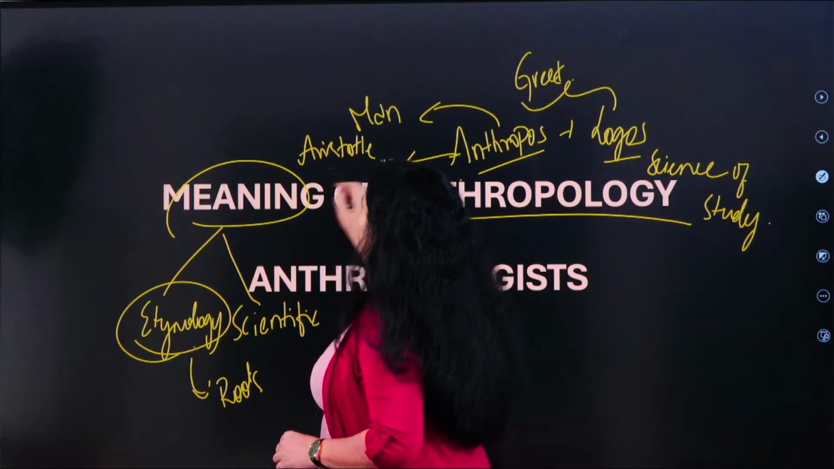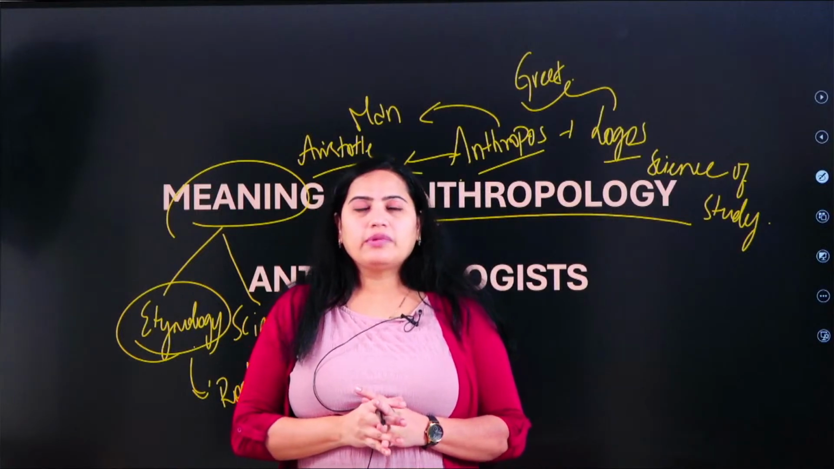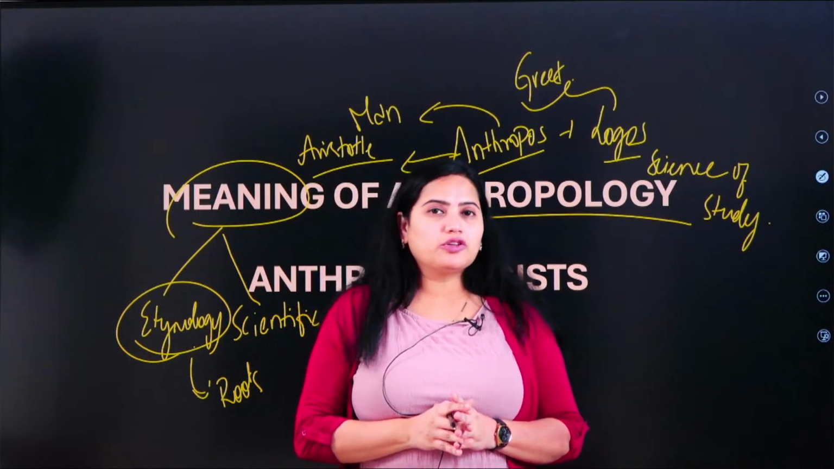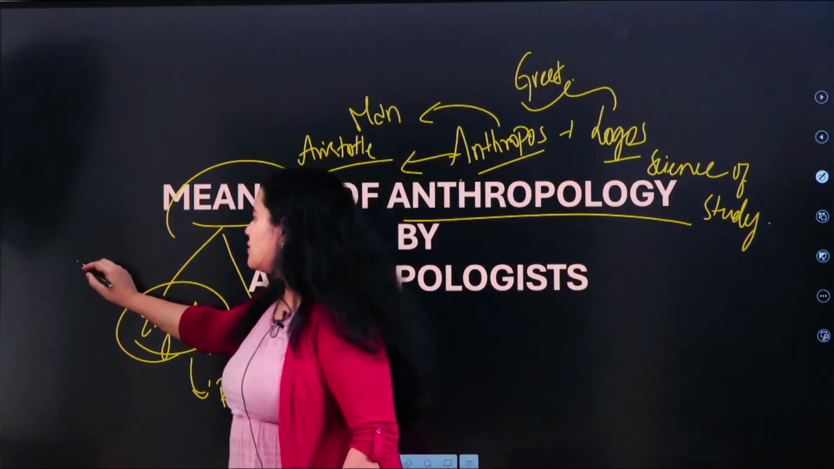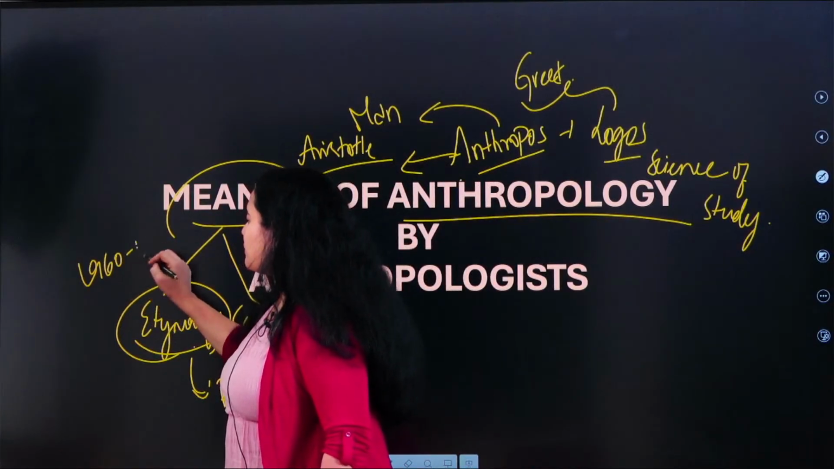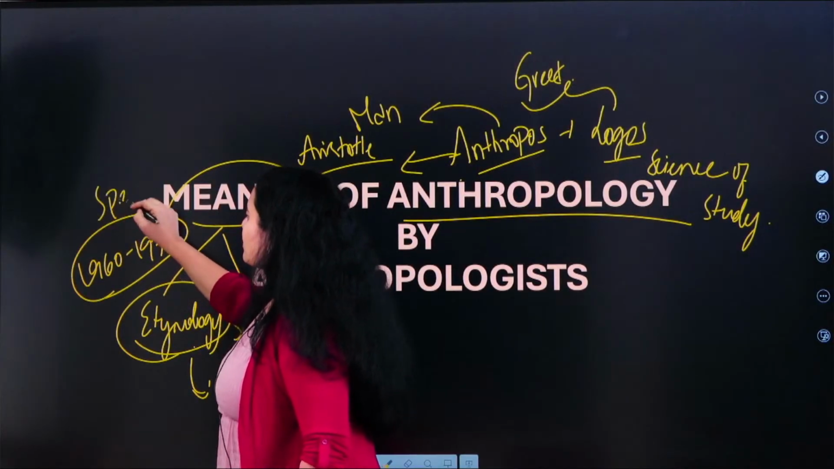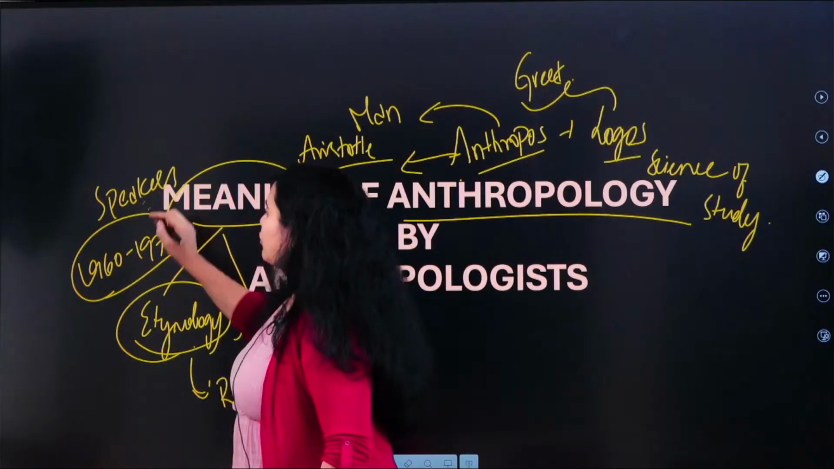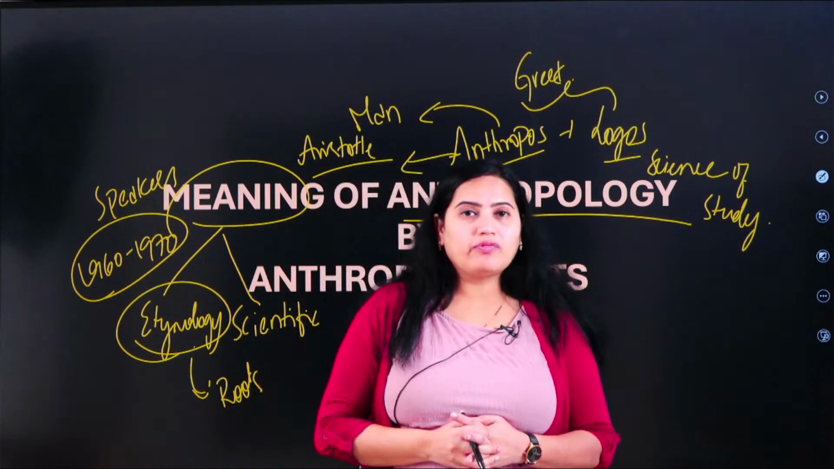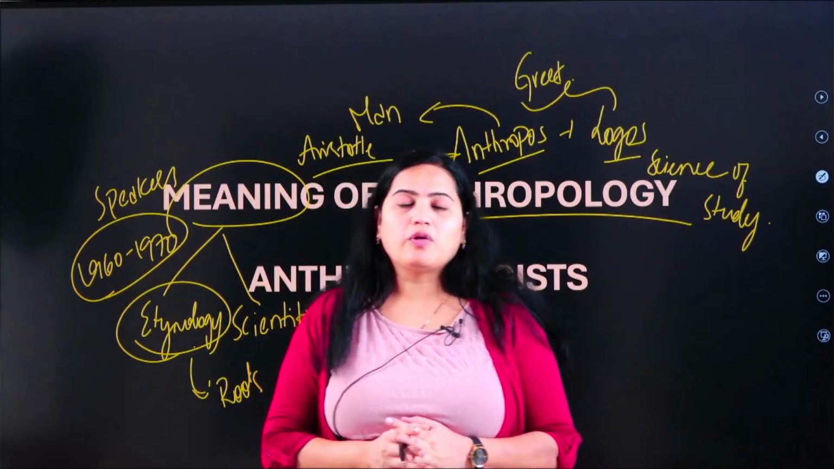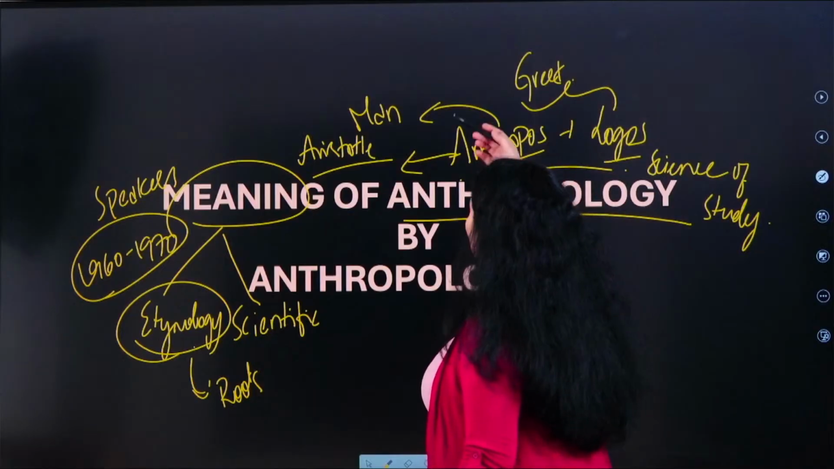This meaning has continued for a lot of period of time. Later, when the women liberation movement was at its height in USA, between 1960 to 1970, the speakers of this movement argued that anthropology is a science of study of man but not women, where women constitute 50% of the world population. If you carefully observe this meaning, it is completely gender biased.